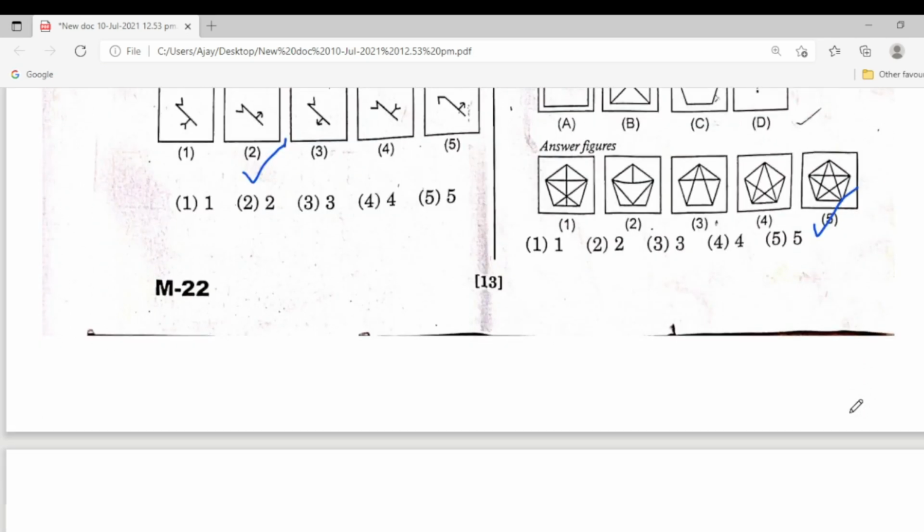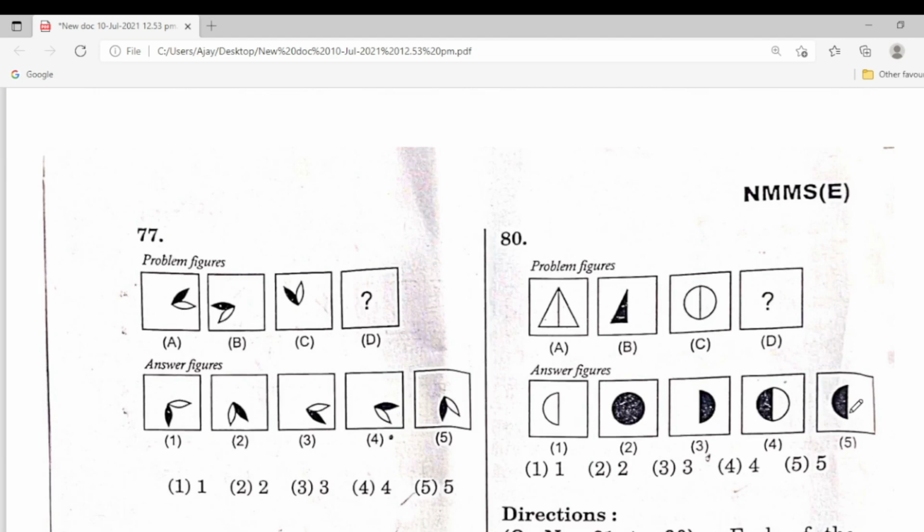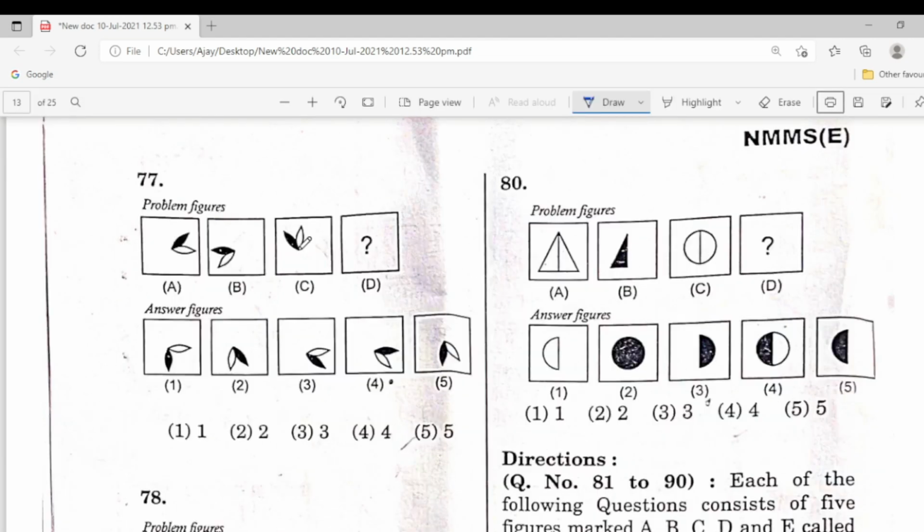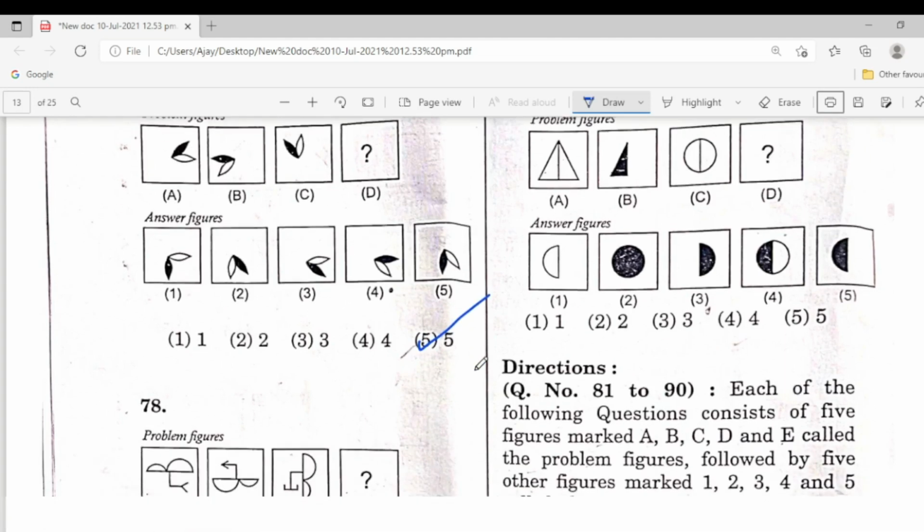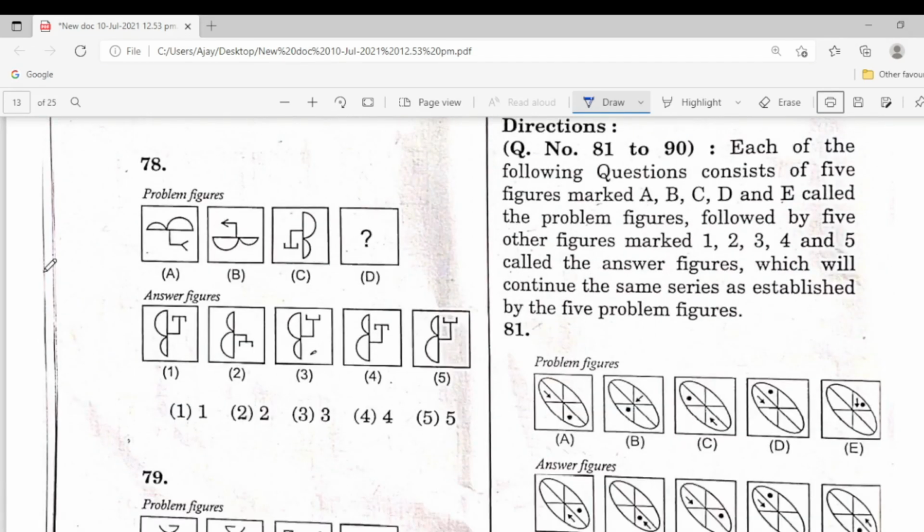Next one, these are the problem figures. Next, 77, the fifth one is the answer figure. Problem figure, this one and this one. Answer figure 78, the fifth one is the answer figure.